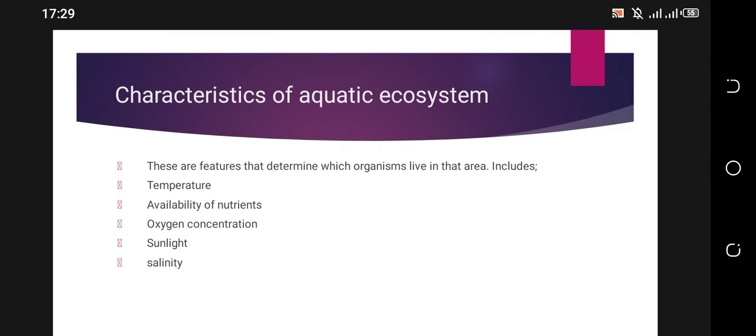When we talk of sunlight, some living organisms that inhabit water bodies also require sunlight for their growth. Then salinity, which is the concentration of salt. Some organisms will live in highly concentrated waters, while other organisms will live in waters of low concentration.